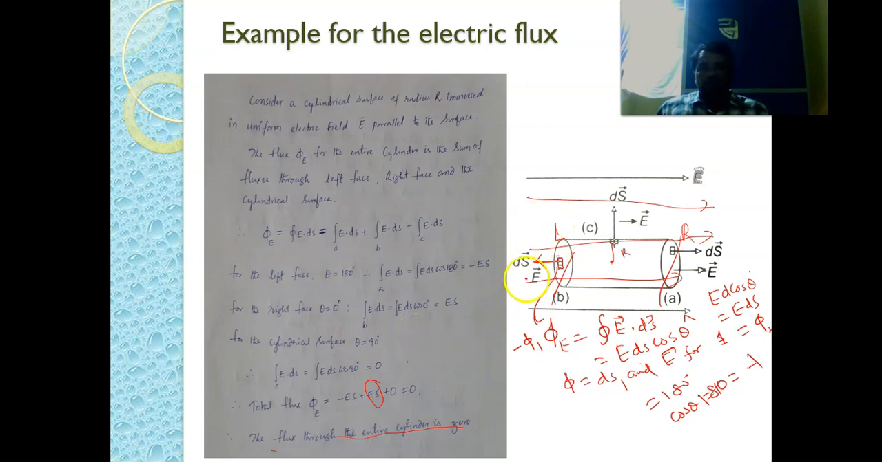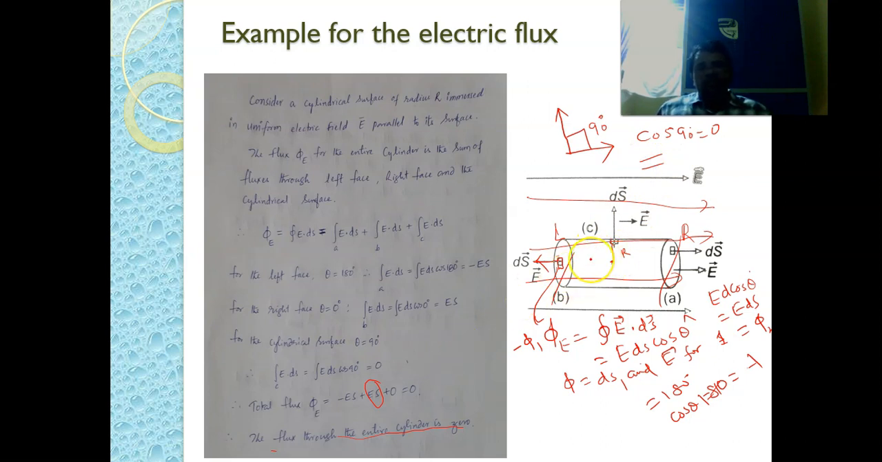Let us see, just consider this surface, which is a curved surface. On this curved surface, the electric field is in this particular direction, but the area vector is in this direction. That means the angle between them is 90 degrees. But we know that cos 90 degrees is 0. That's why for this curved surface also the electric flux is 0.